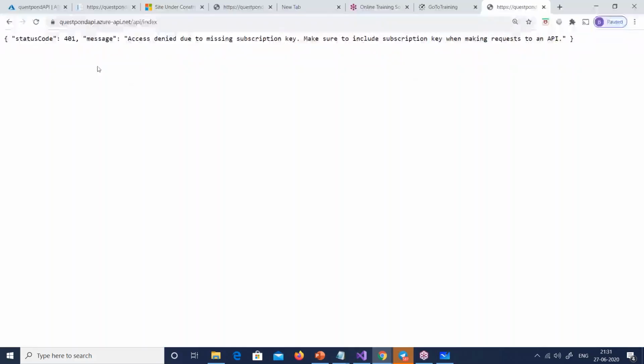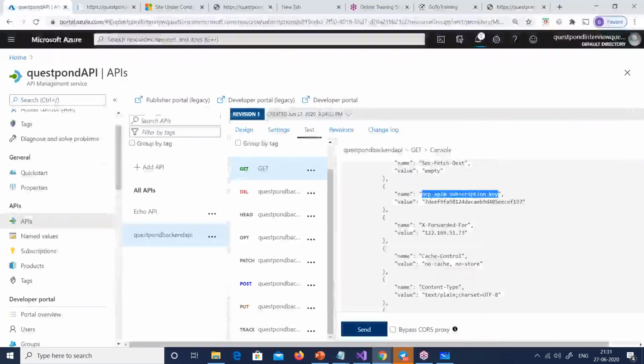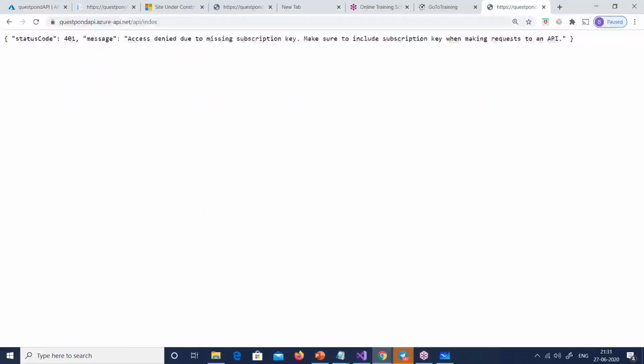You can see now I'm seeing this message. I don't need the cognito mode, frankly. So why is this message? Because it needs that key, right? That key, if you see in the request when you did a test, is out here. So I can copy this key, just for testing purposes.